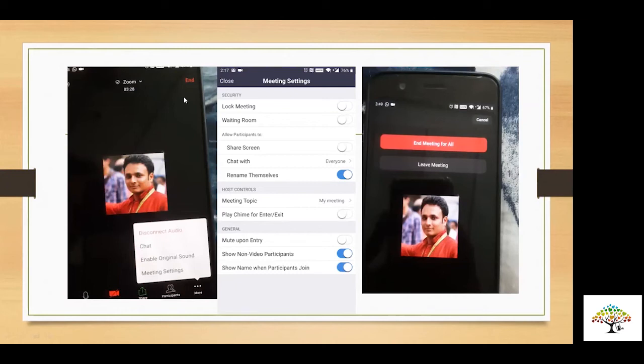And Mahesh, I'd like to interrupt here. This rename themselves is very important, because in today's session also people have joined and they don't know how to rename themselves. On the screen someone's mobile name is appearing, so it becomes difficult to identify. Similarly, in the actual session, when students are entering, they should also rename themselves, so that the right person's name is visible.